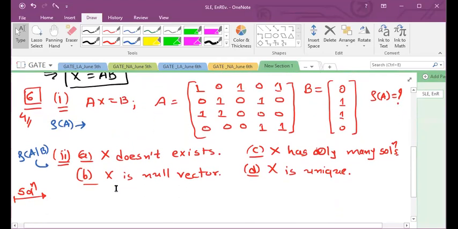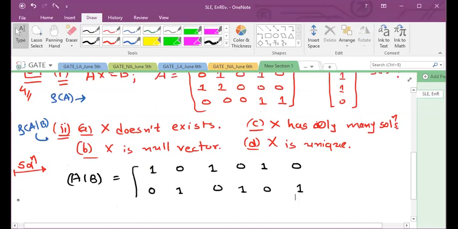So here if I write A augmented B, see over here. So A augmented B can be written as, I will write by leaving so many spaces so that I can simplify in those spaces only. Okay. So in first row, I'll be having 1, 0, 1, 0, 1, then 0. In second row, I'll be having 0, 1, 0, 1, 0, and then 1. Right? You can see from above only. Then in third row, I'll be having 1, 1, 0, 0, 1, 1.